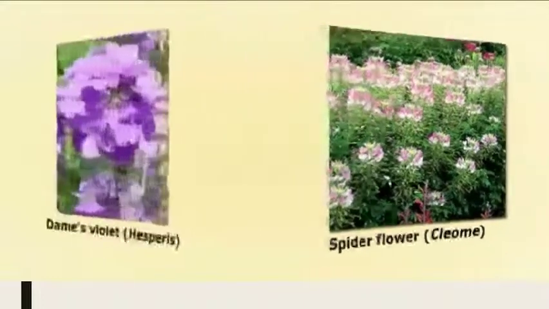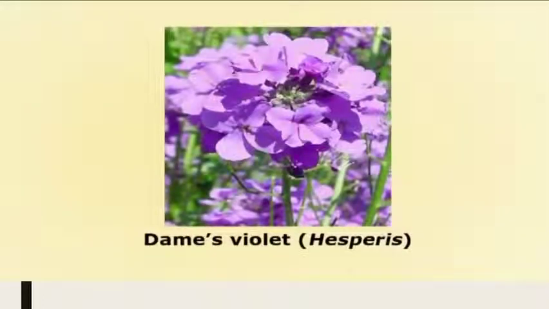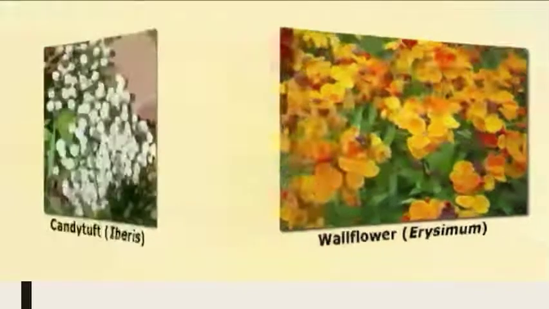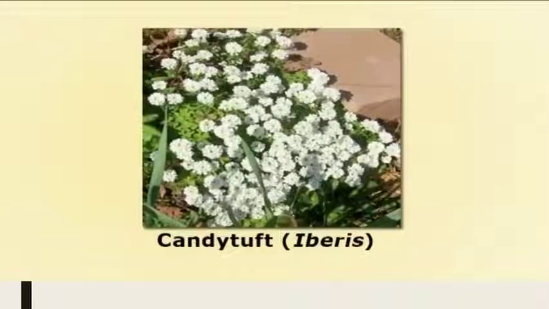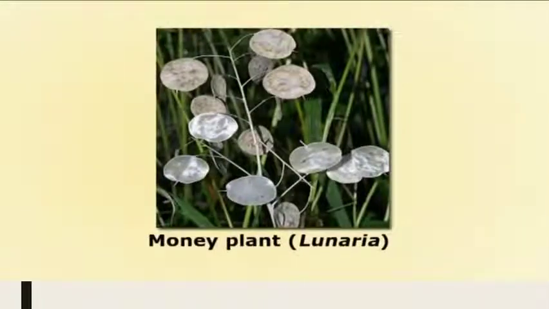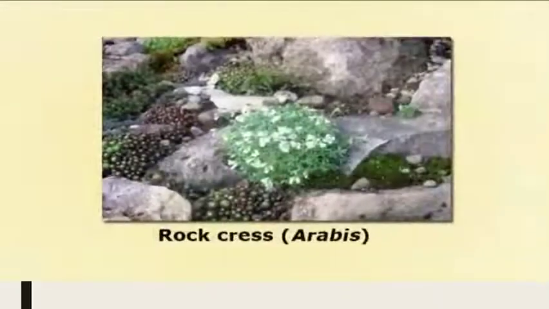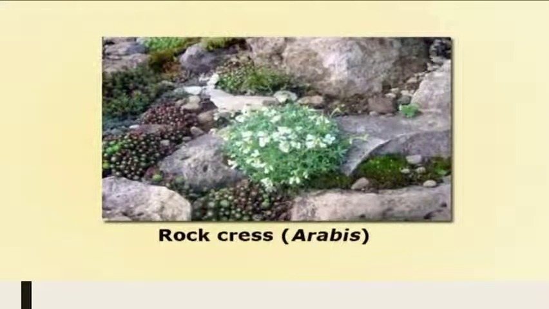Cleome, Dame's violet, Hesperis, wallflower, our common plant that we grow in our parks and gardens, wallflower, its scientific name is Erysimum, or the most common one is the candytuft, scientific name Iberis, or the amazing name like money plant, called Lunaria, sweet alyssum called Lobularia, or the rock cress, what we grow in our rockeries, called Arabis.